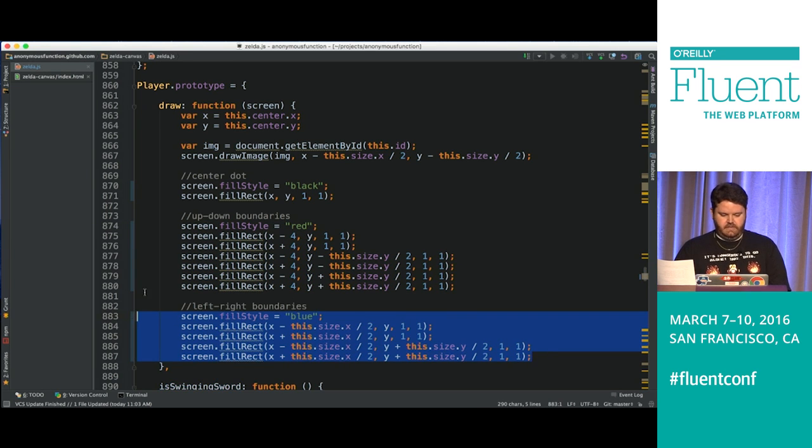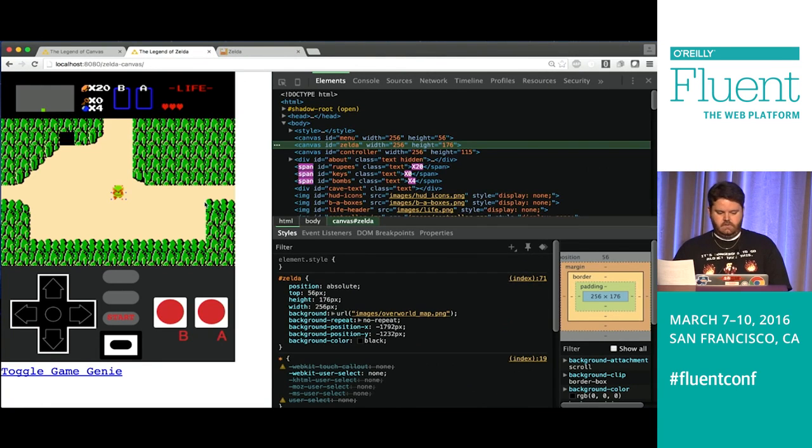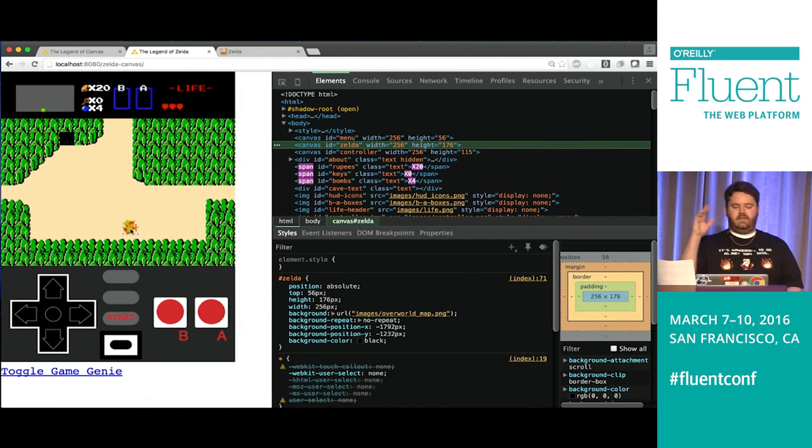And hopefully Grunt is running. And let's come back here. All right, you guys see that? You guys see the game screen okay? That's the most important thing. Awesome, okay. So you can see he's got a black dot kind of right there, and then he's got a blue rectangle and a red rectangle.